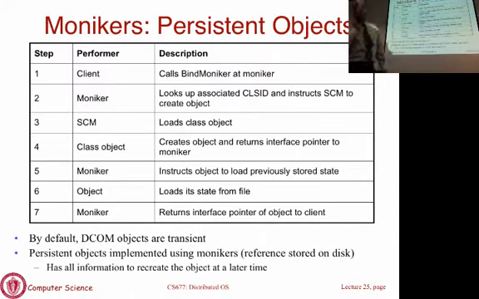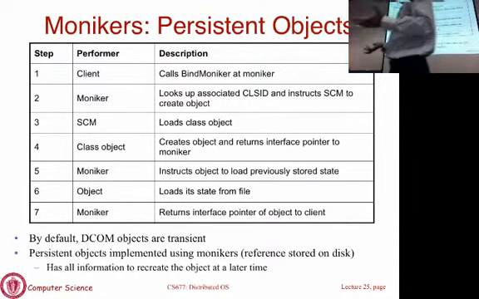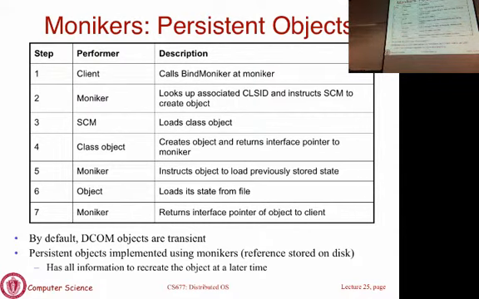Now, there's one interesting aspect of DCOM, which is the ability to persist objects. Typically, when you create an object, its state is stored in memory. If the process is terminated, the object goes away. Just as all memory state of any process is lost, the same is true of any object. In DCOM, you are allowed to make the object persistent. By default, when you instantiate an object, it's going to be transient, like you see in Java and so on. But you can also make it persistent by saying that this should be a persistent object.